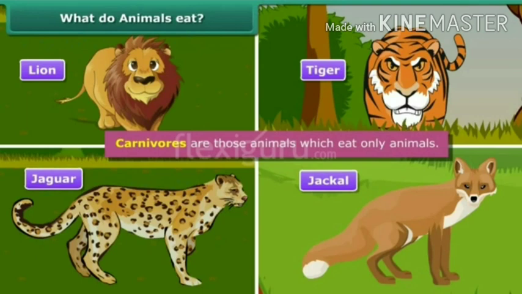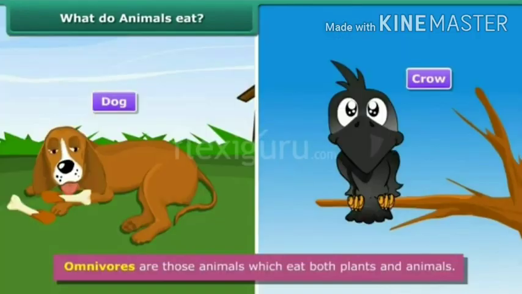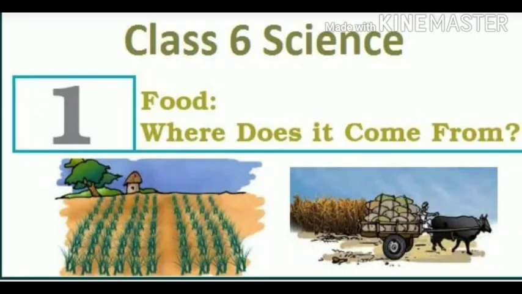These animals eat only other animals, hence those are called carnivorous animals. There are some other animals which can eat both plant products as well as animals, hence those are called omnivorous organisms. You can see in this picture dog and crow, those are the omnivorous animals.